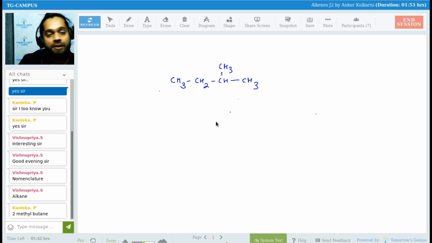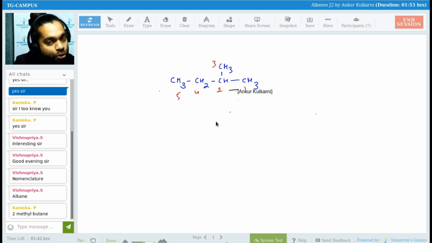Okay, chalo, no issues. So, this is 1, 2, 3, 4. The first rule, Mukeshwaram, is you have to select the longest continuous chain. What do we mean by continuous? Continuous means the number should be one after another. So I am explaining this for Mukeshwaram. Look over here. Suppose I number this as 1, 2, 3, 4, 5. Suppose I number it like this.